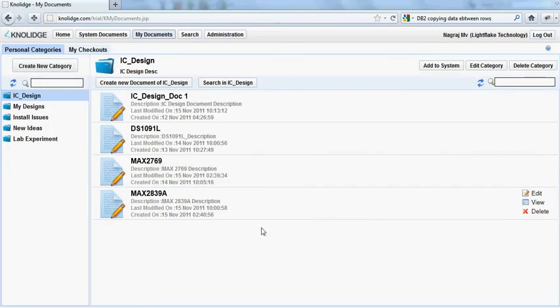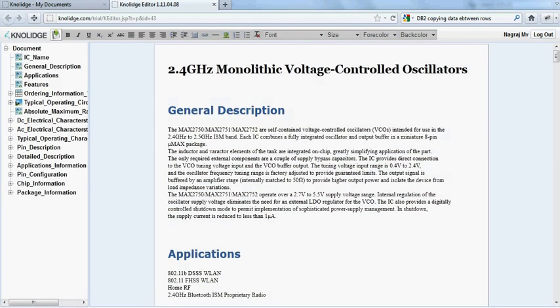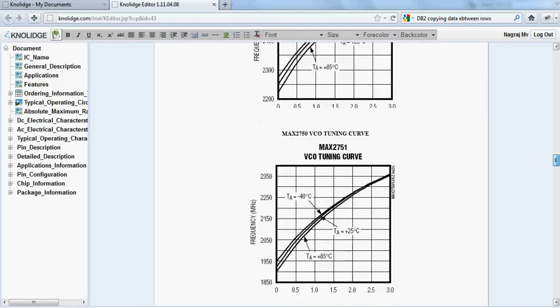So here we can see the list of 4 different documents which we created over the IC design template just some time back. Let's see one of the documents which has been created over the template. As we will see, it follows exactly the same structure and the same formatting standard which has been set in the template.